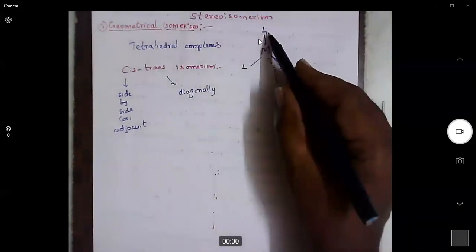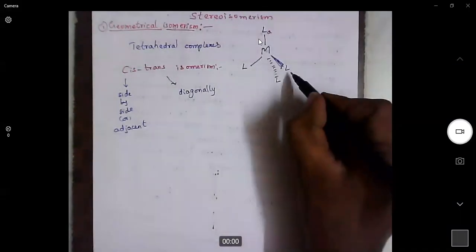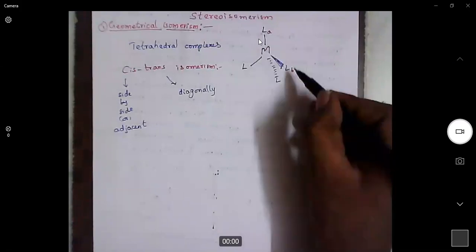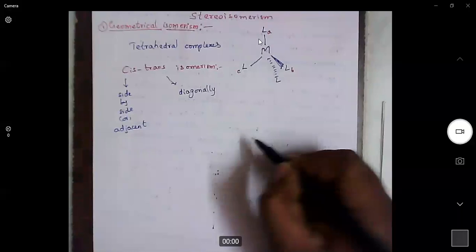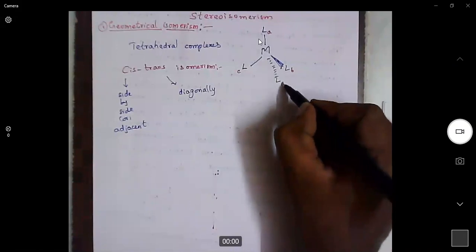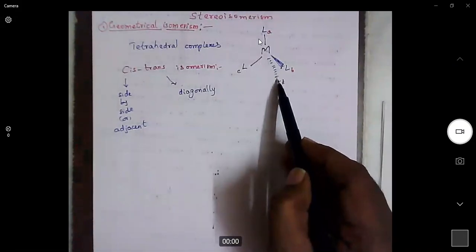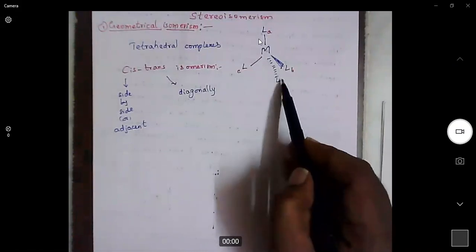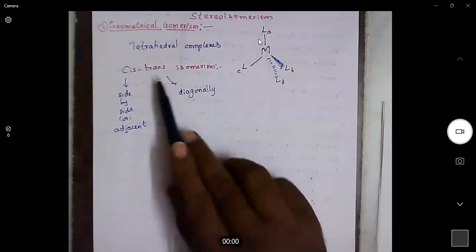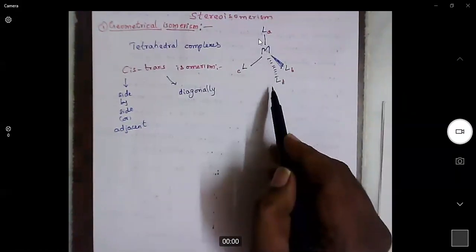For example, compared to this ligand, say A, what is this B ligand? It is adjacent. What is this C ligand? It is also adjacent. What is this ligand below? This is also adjacent. So, with respect to this ligand, all the ligands are adjacent only. No ligand is placed diagonally. So here we don't get a trans isomer.